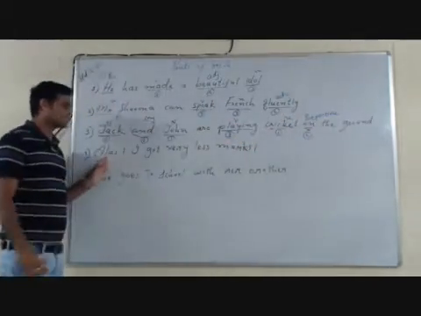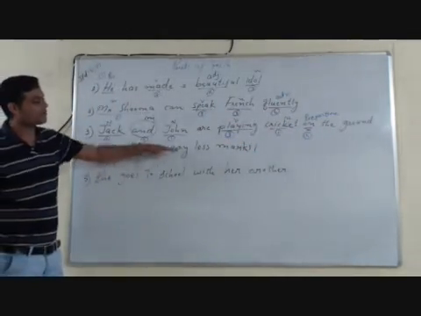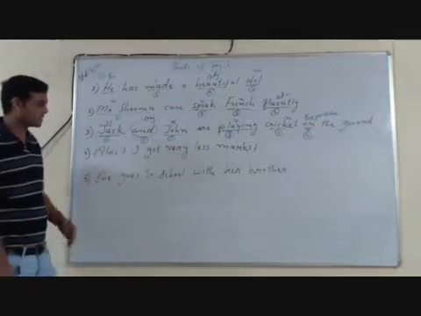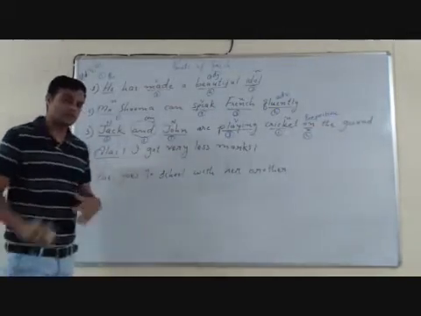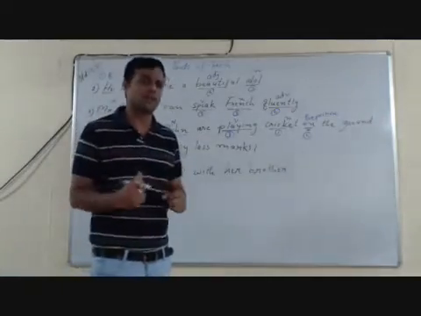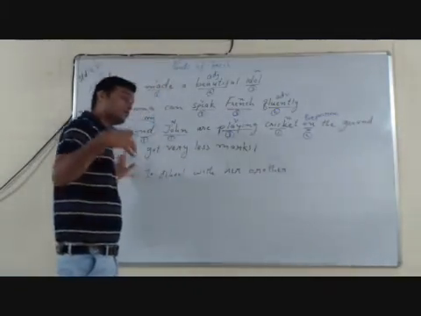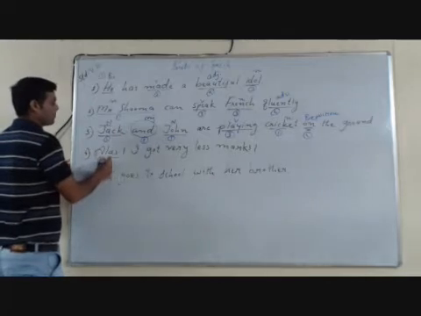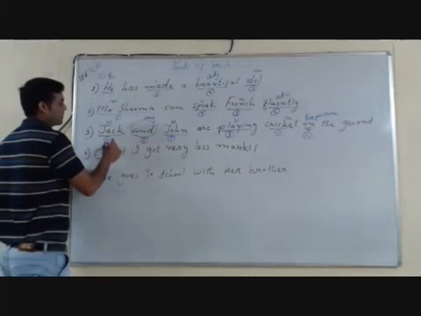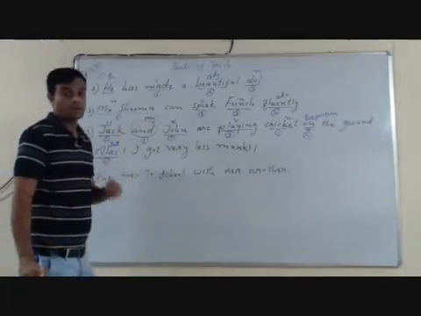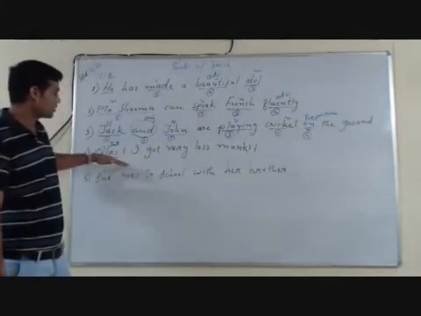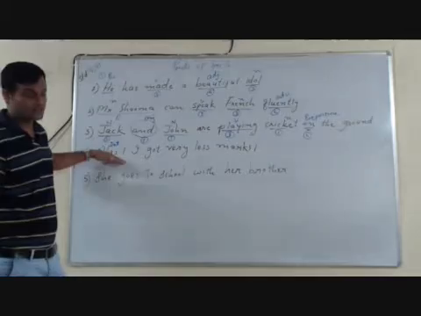Let's move to the fourth sentence. Alas, I got very less marks. If you see in the sentence, the very first word, alas, shows expression, it shows feelings. So a word that shows feelings is the part of speech interjection, the last and the eighth one. So here alas is an interjection.